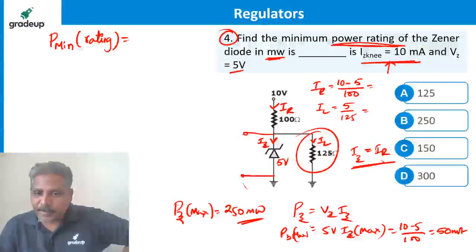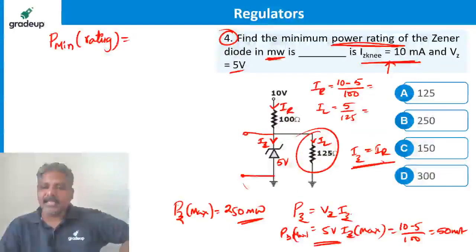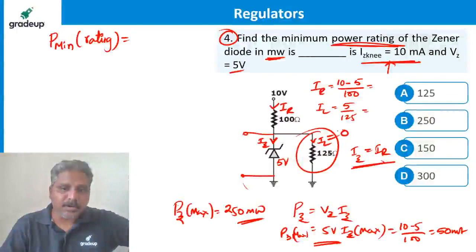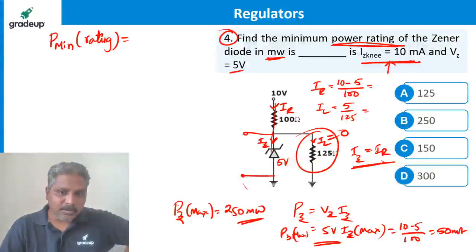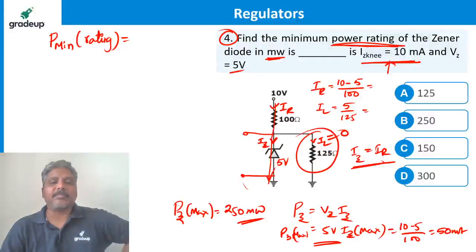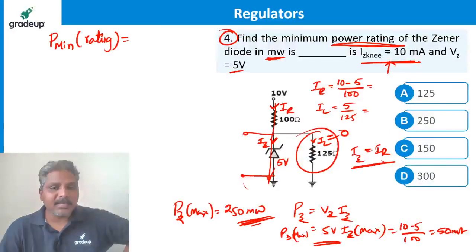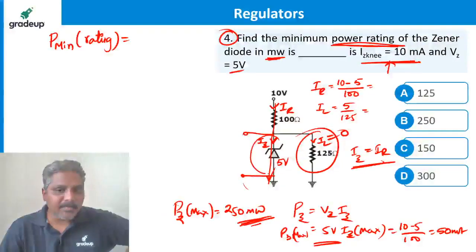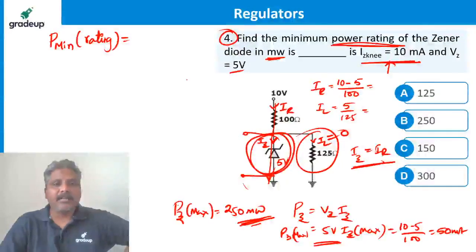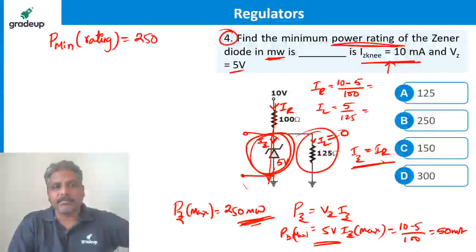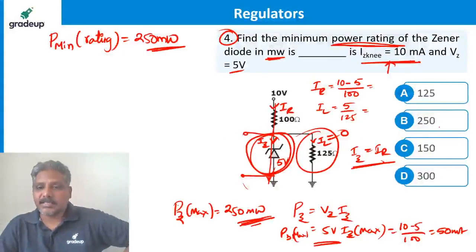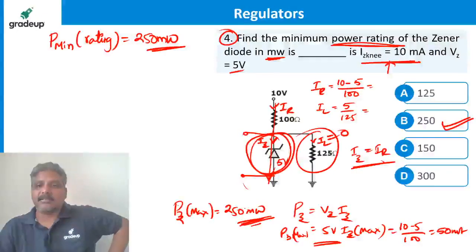Even if IL becomes 0, the highest current through the Zener is 50 milliamperes, and the highest power to dissipate is 250 milliwatt. That means the minimum rating of the Zener should be 250 milliwatt. So the answer is B.